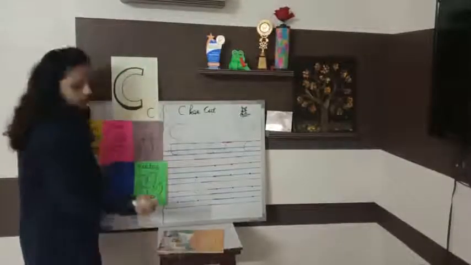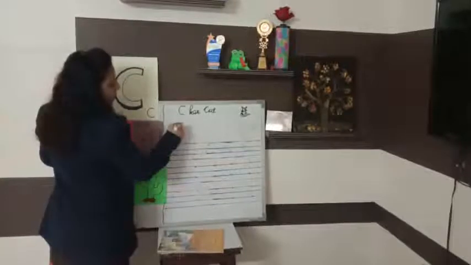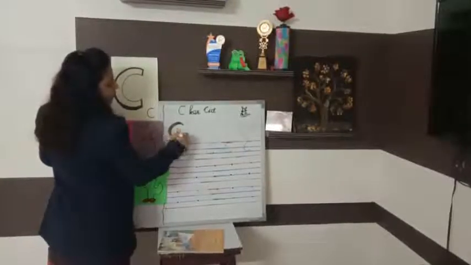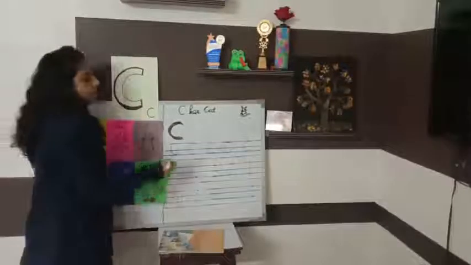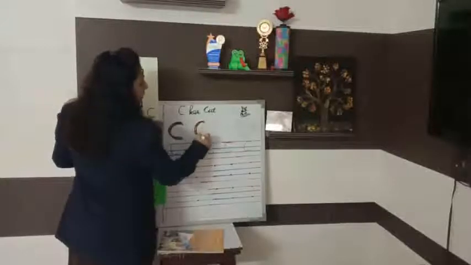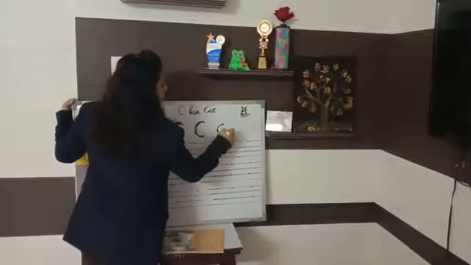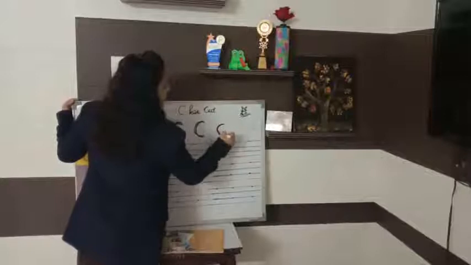What you have to do, first of all, you have to trace letter C like this. You already know. The teacher taught you K, na? This is the same. Okay. Half circle like this. You have to trace on the page like this many times. Okay. So you can do it properly in your book. C for cat.